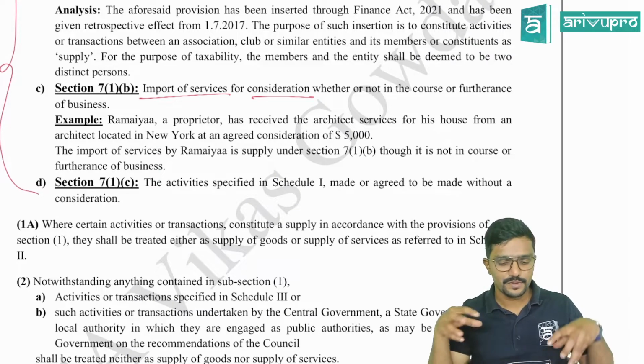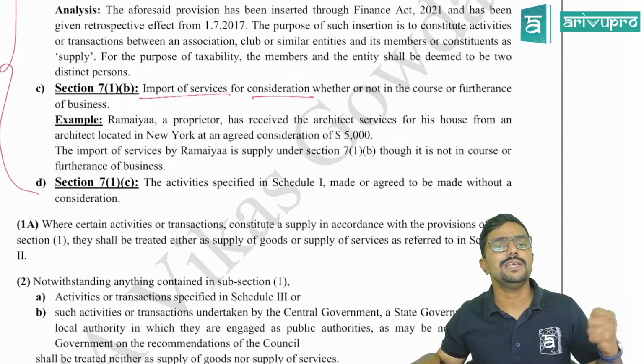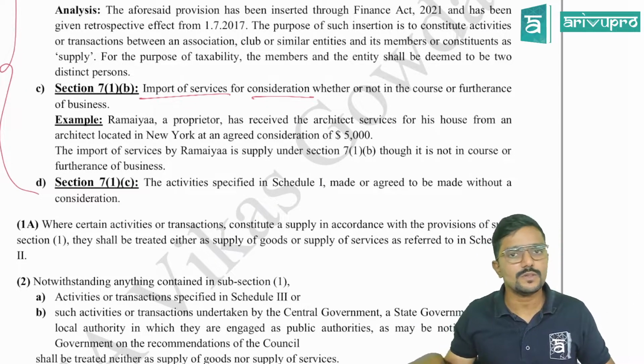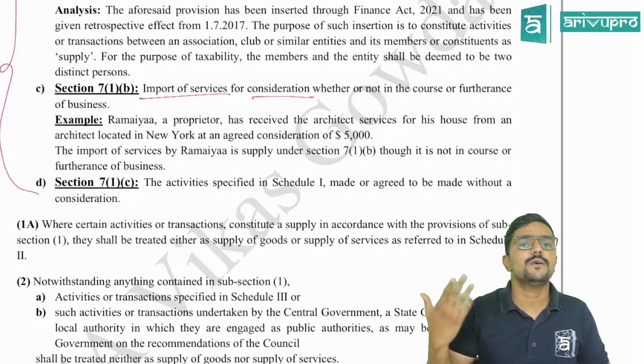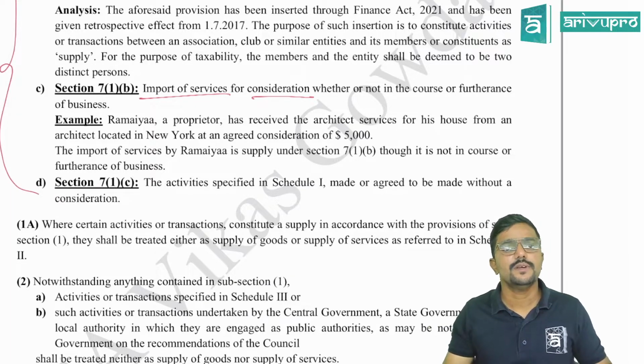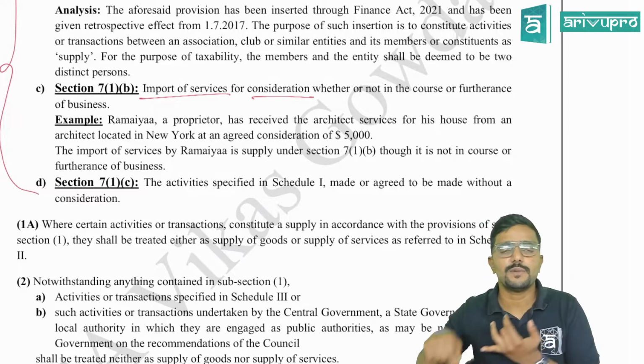Let me give an example. Now assume, guys, I am in India. I have taken some architect services or legal services from my friend who is abroad. So I am paying $10,000 to him. Is it a supply as per 7.1b? Yes. For what purpose have I taken it? For example, I have taken legal services for my personal reason.